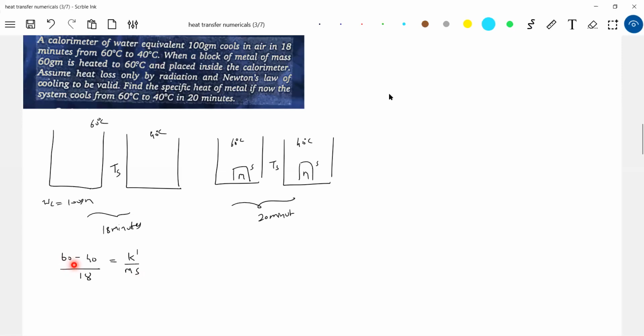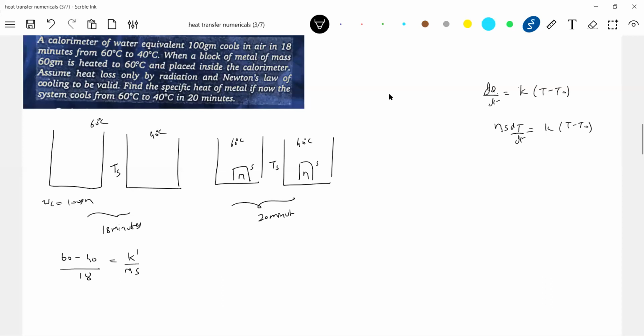Actually, I think Newton's law of cooling, the formula was like this only. The rate of cooling is proportional to the average temperature difference, with constant K. What was here? It was dQ by dt, no? If you can recollect, I asked you to remember some. So we'll get K times the average temperature difference. Am I right? This dQ, further, what can you write? dQ can be written as ms dt.